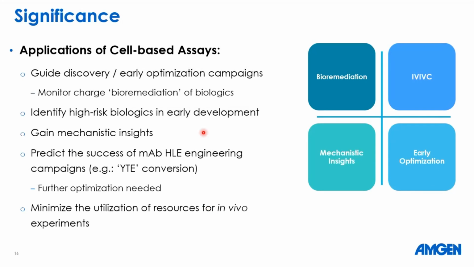So here are some applications of the cell-based assays. Cell-based assays can guide discovery or early optimization campaigns. We can identify high-risk biologics in early development easily with the cell-based assays. We gain important mechanistic insights, and we can predict the success of mAb engineering campaigns with the cell-based assays. And with these assays, we can minimize the utilization of resources for in vivo experiments.